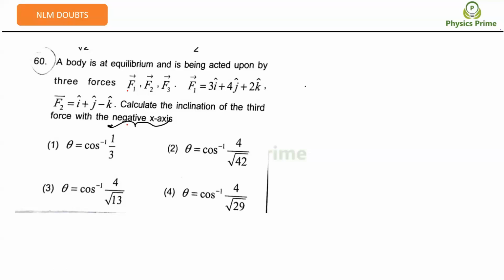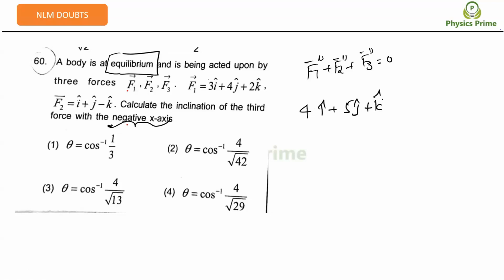First thing, equilibrium means what? Net force should be 0. That means F1 vector plus F2 vector plus F3 vector should be equal to 0. If I directly add F1 and F2 without calculating step by step, it is 4i cap plus 5j cap plus k cap.